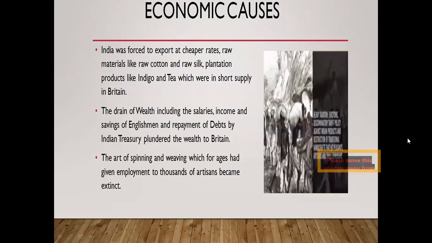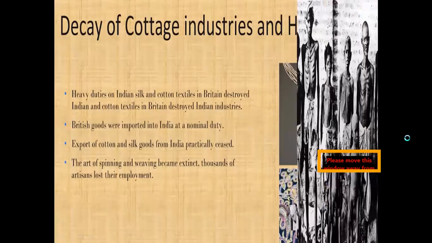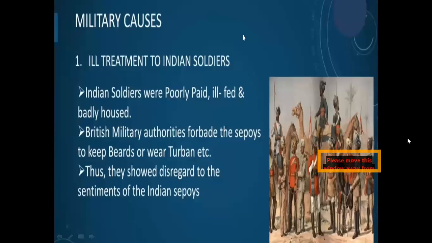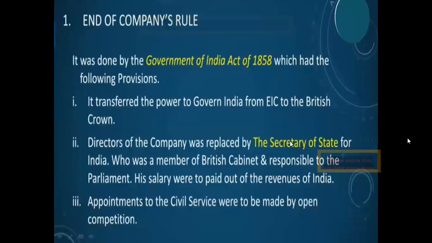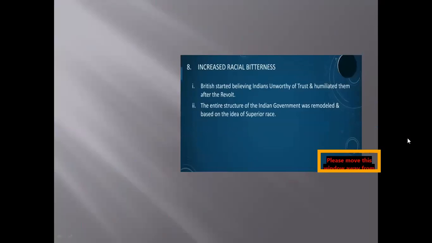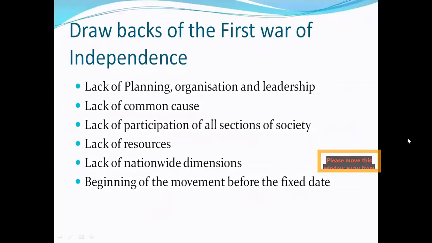In the next video, we are going to see the main reasons of the economic causes, which are exploitation of economic resources, drainage of wealth, decay of cotton industries and handicrafts, poverty and famines, and annexation of lands or cities, and the military causes of the revolt of 1857, and the immediate cause and the circumstances. Then the consequences of the First War of Independence, Queen Victoria's proclamation, end of Mughal rule and Peshwas, and the drawbacks of the First War of Independence.